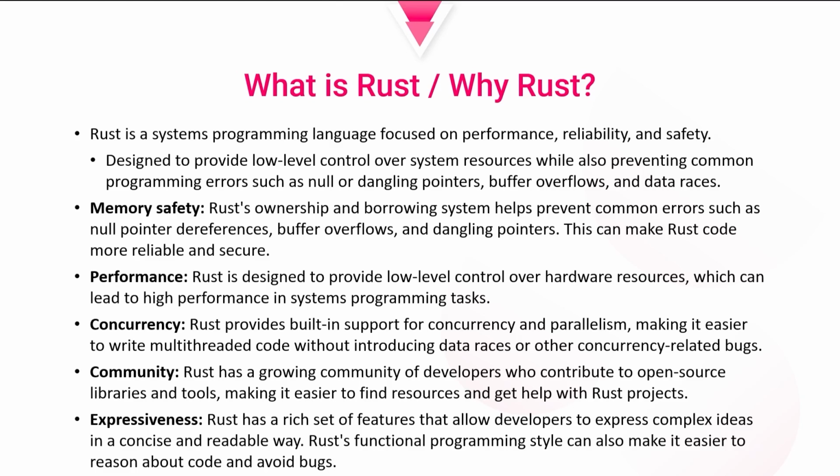The big benefits of Rust are memory safety. That's really number one in my opinion, and that's why it's listed first, because it has an ownership and borrowing system, which we'll talk about in the course, and it helps prevent a lot of common mistakes that developers make. All right, so it helps make the code more secure. It's also a very performance-based programming language, which is awesome. It has concurrency, which is really neat.